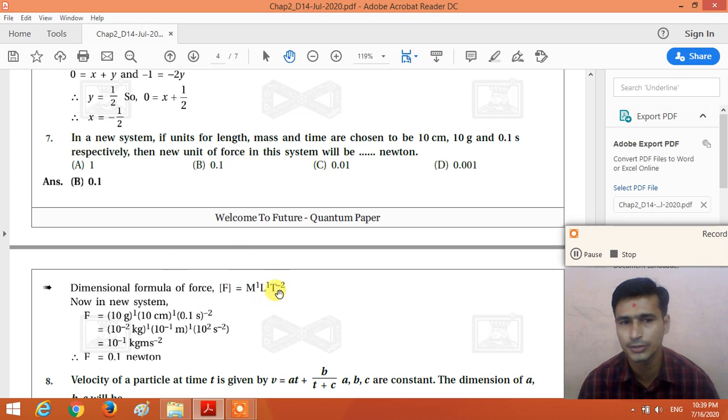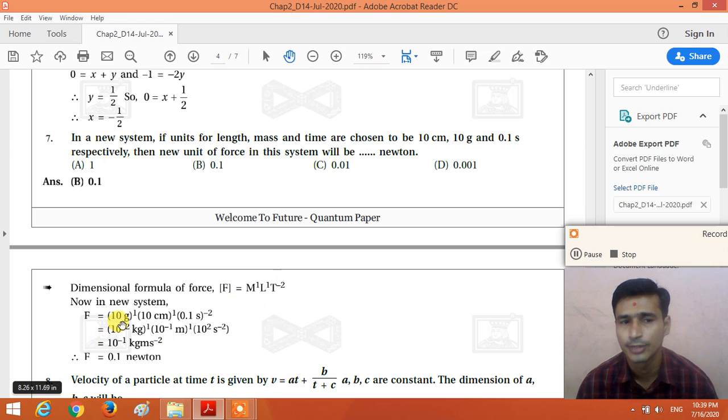Now in a new system, mass is to be taken 10 gram. So instead of this mass, we place 10 gram raised to 1. In a new system, length is to be taken 10 centimeter. So instead of L, we take 10 centimeter raised to 1. And in a new system, the time is 0.1 second. So we put T as 0.1 second raised to minus 2.